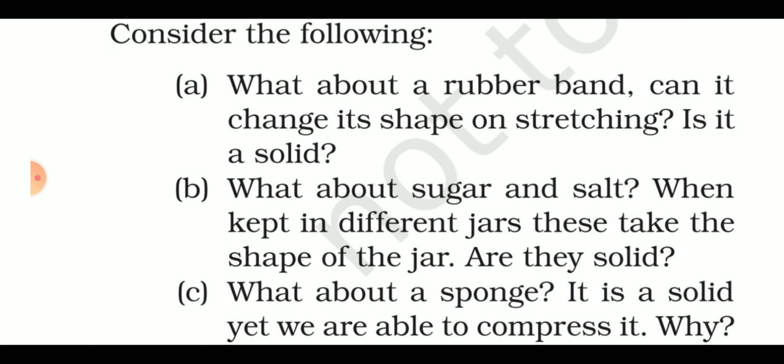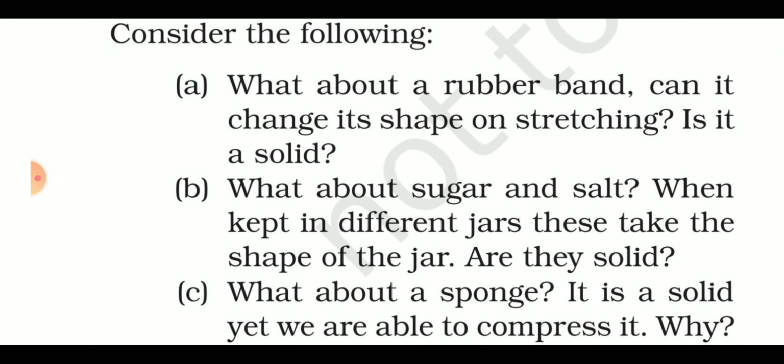When we apply pressure and compress it, the air present in the sponge comes out, and the space occupied by that air goes away, and that is why it is compressible. But yet a sponge is also a solid object.